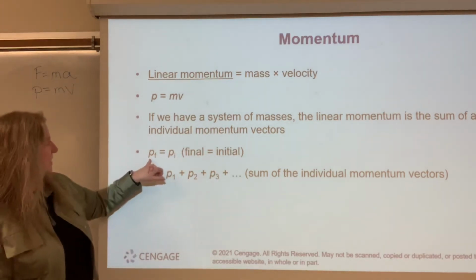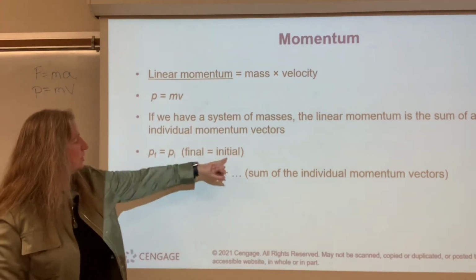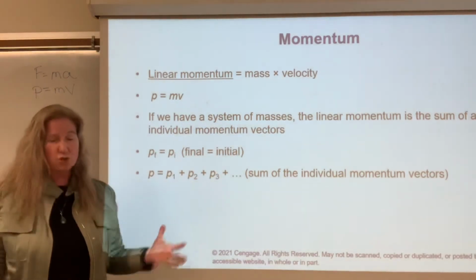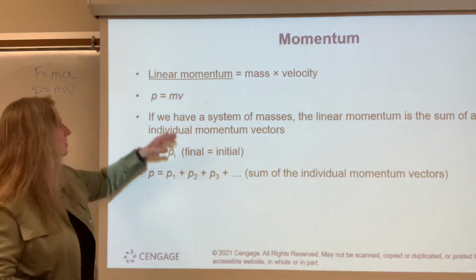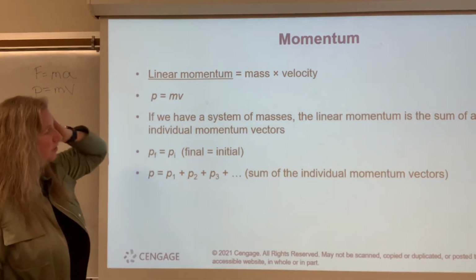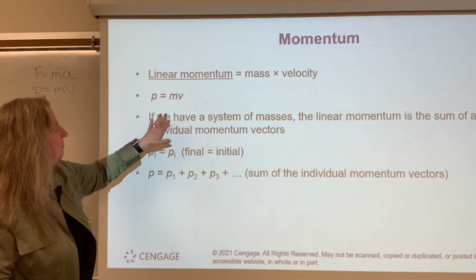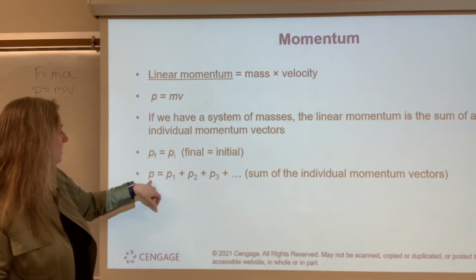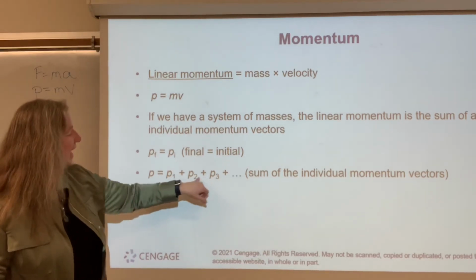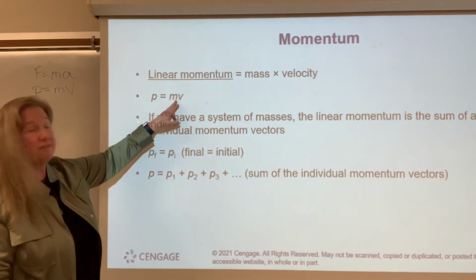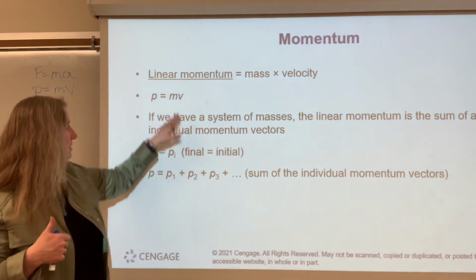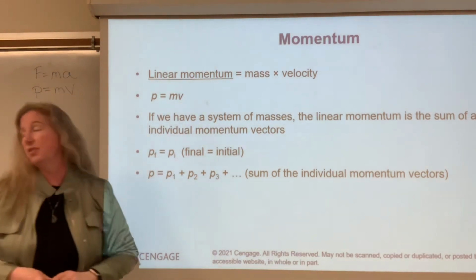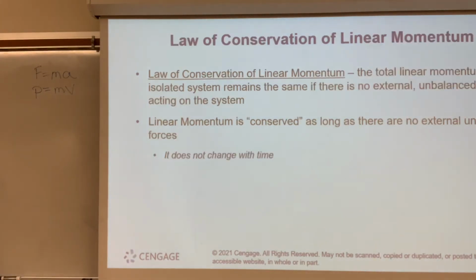So my initial and final momentum is going to be the same if there's no outside forces, okay? So that's the law of conservation of linear momentum. We can also add them all up and say the linear momentum of the system is the sum of all of those. Now, I could have negative, right? Because I could have velocity heading in a different direction, but I still can add up all those momentum values.